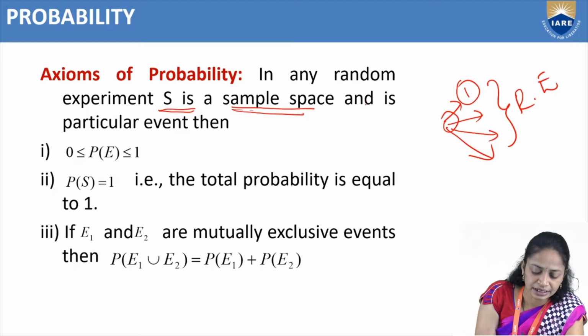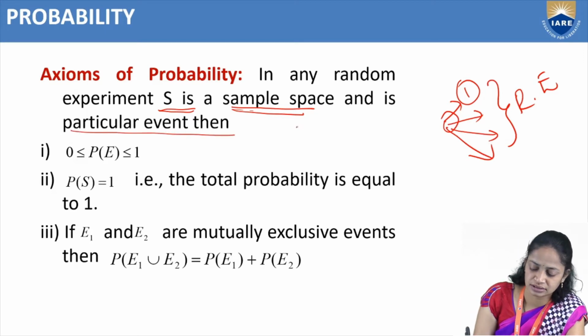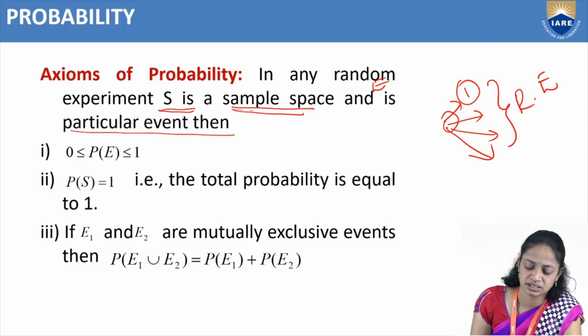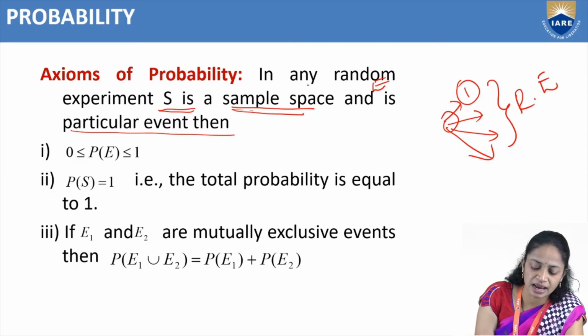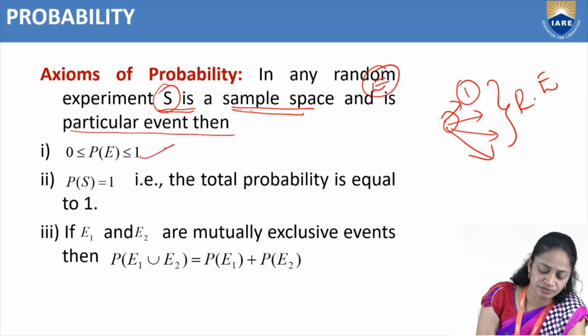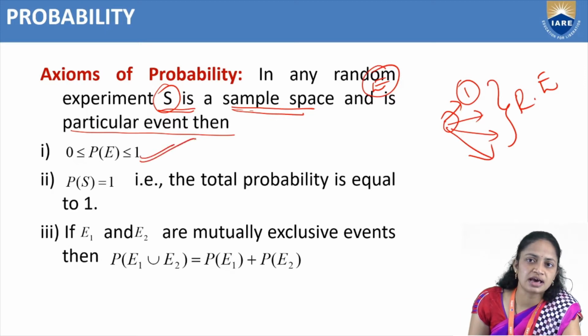In any random experiment, S is a sample space and E is a particular event. Then we have 0 less than or equal to probability of E less than or equal to 1.